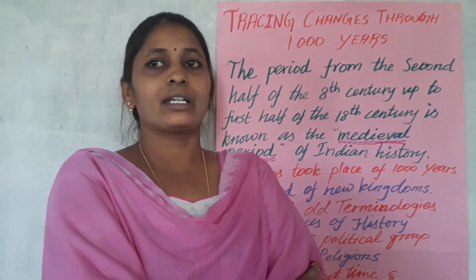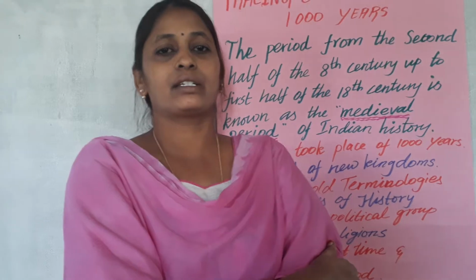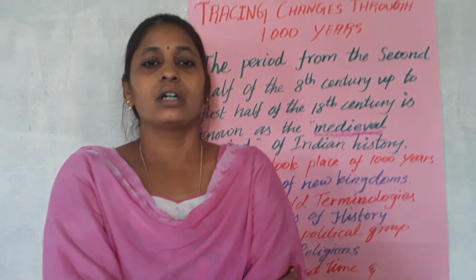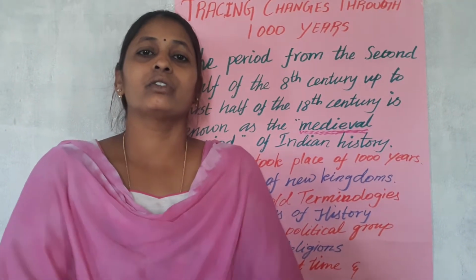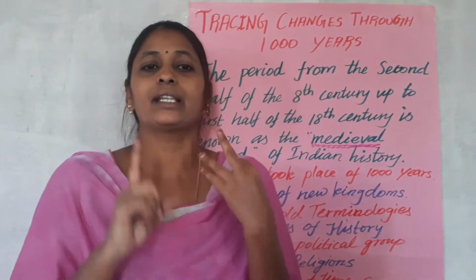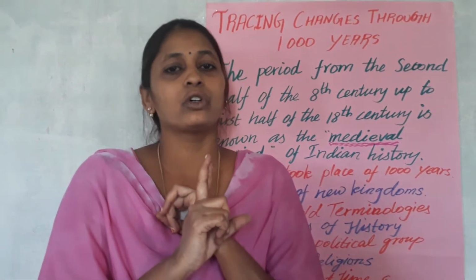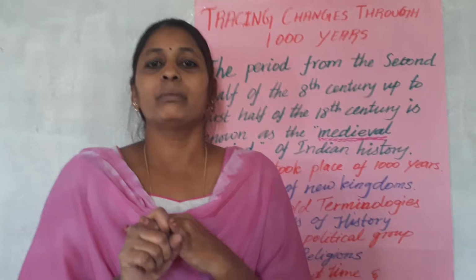So in 7th standard, you are going to be studying about medieval history. Already in 6th standard, I said to you, we have three different divisions of history. One is early history, second is medieval history, and third is modern history. Early history you already read. Now we are going to discuss medieval history.